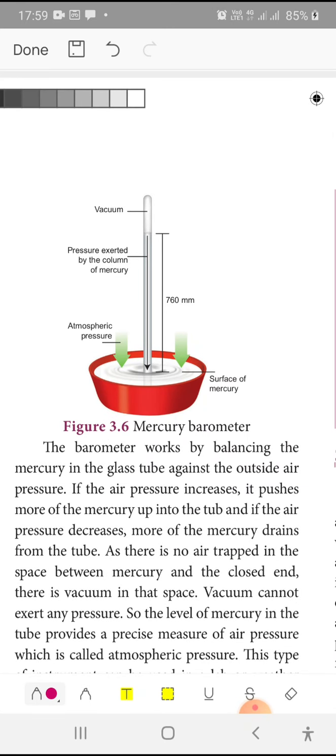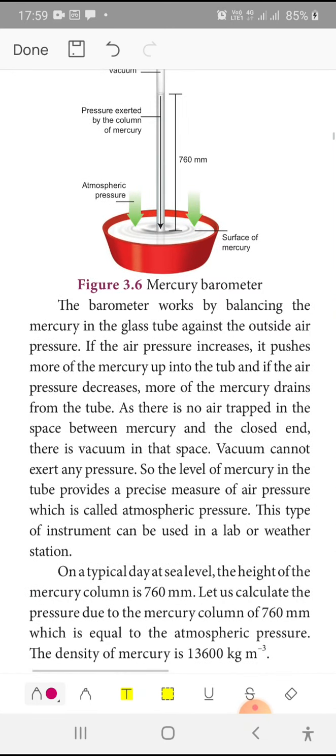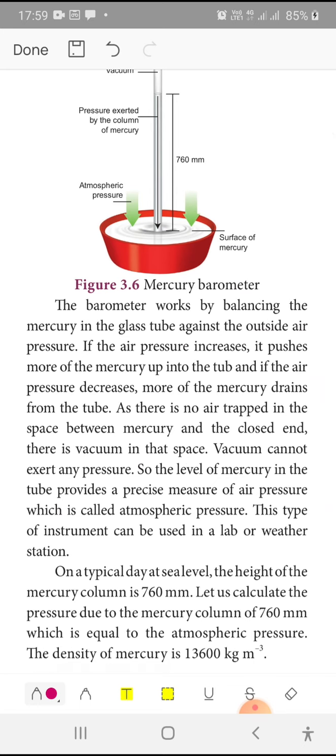The barometer works by balancing the mercury in a glass tube against the outside pressure. If the pressure increases, it pushes more of the mercury up into the tube, and if the pressure decreases, more of the mercury drains from the tube. As there is no air trapped in the space between the mercury and the closed end, there is a vacuum in the space. Vacuum cannot exert pressure, so the level of mercury in the tube provides the measurement of air pressure. This is called atmospheric pressure.